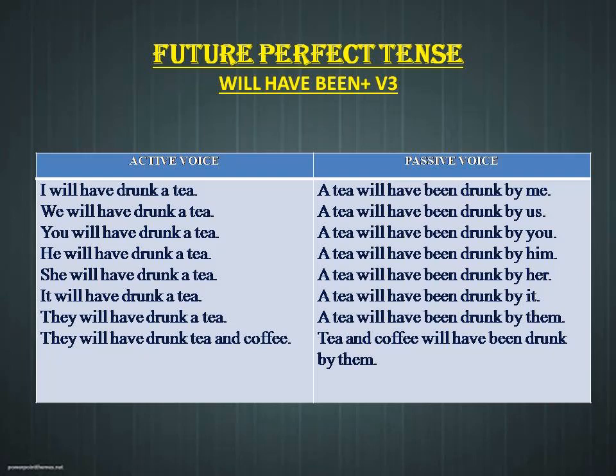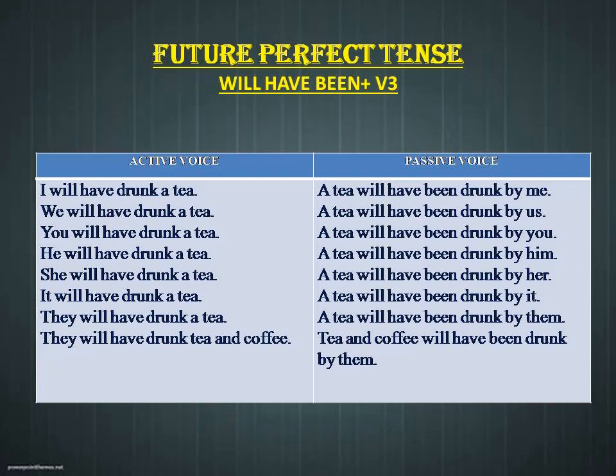So if we check out the future perfect tense, I will have drunk a tea. So what is the verb over here? Drink. What is the V2 of drink? Drank. What is the V3? Drunk. So drink, drank, drunk. So while converting into passive voice, a tea will have been drunk by me.